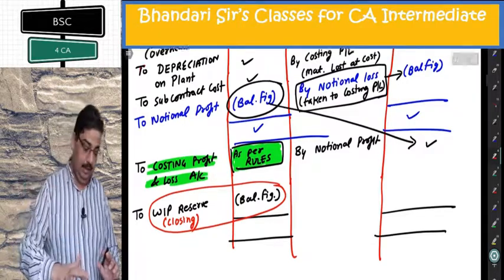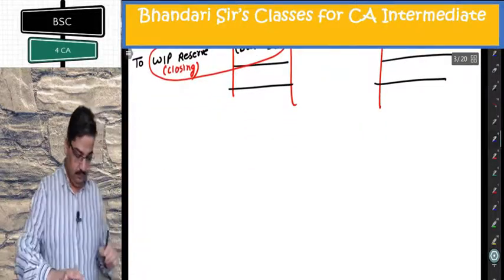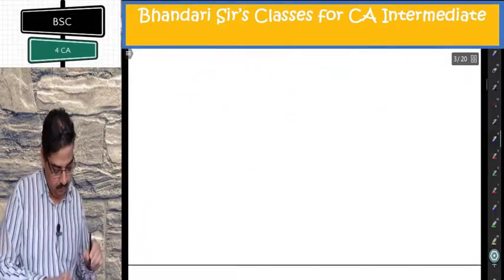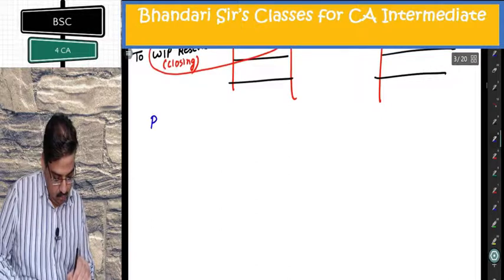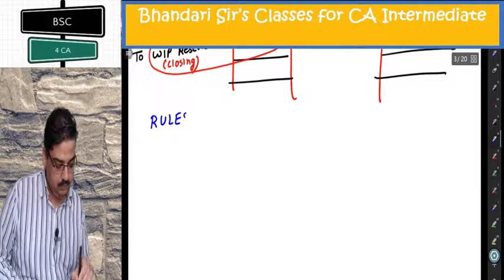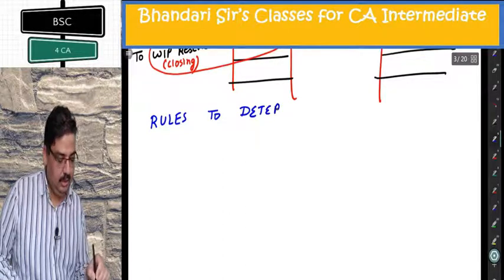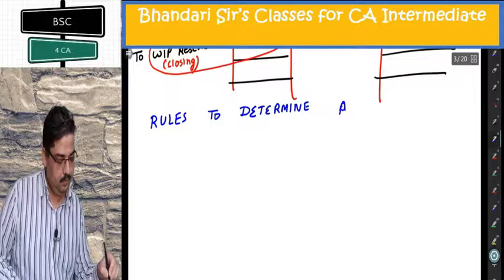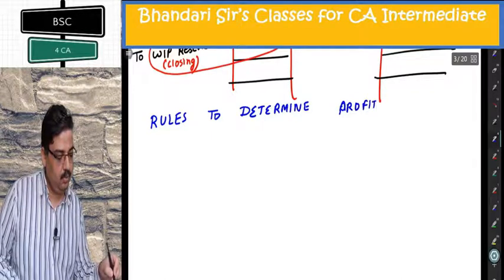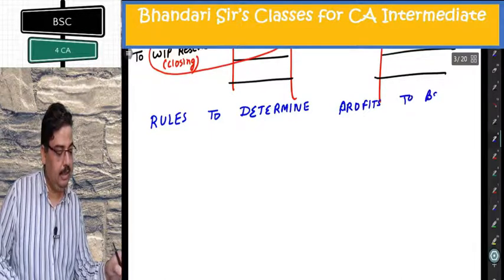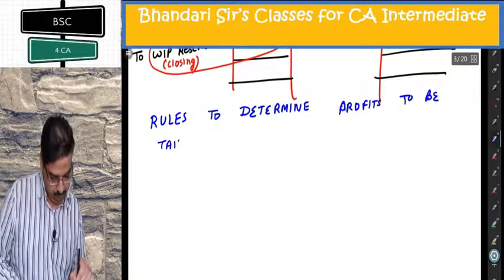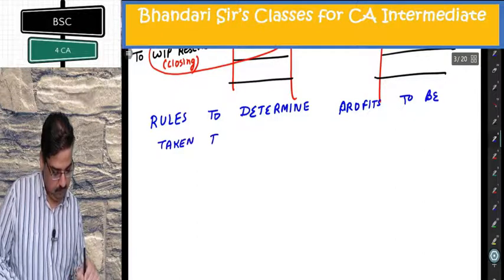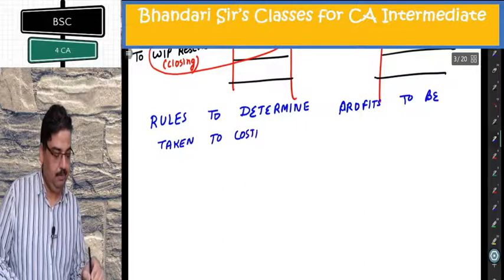So, make a heading there. Rules to determine profits to be taken to costing P&L account.